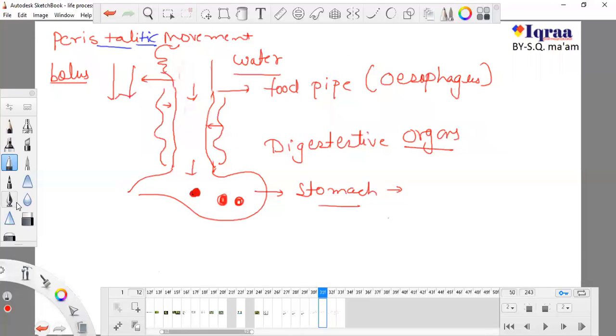If you're starving or having less food, then it is in a contracted form, and it can expand from its natural size.